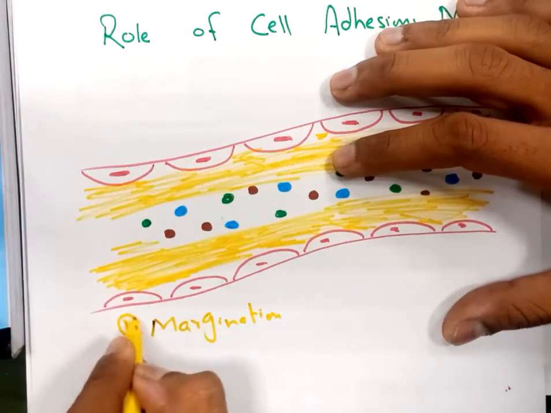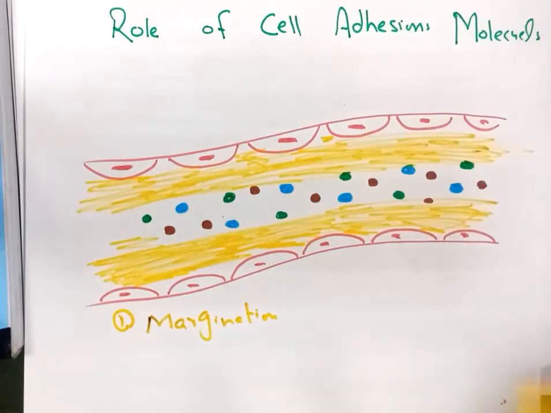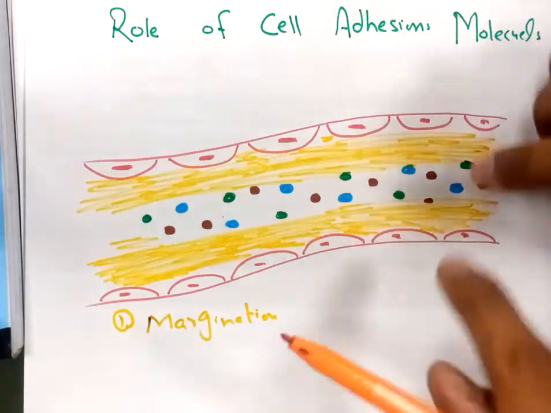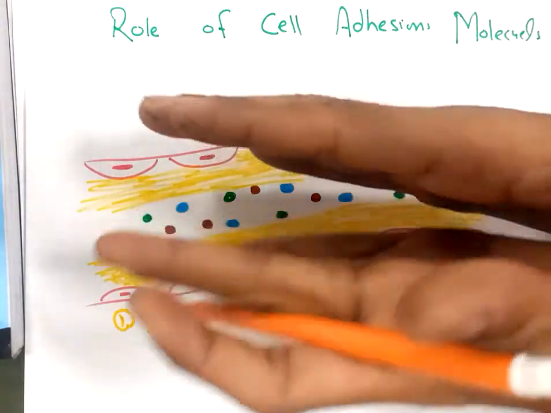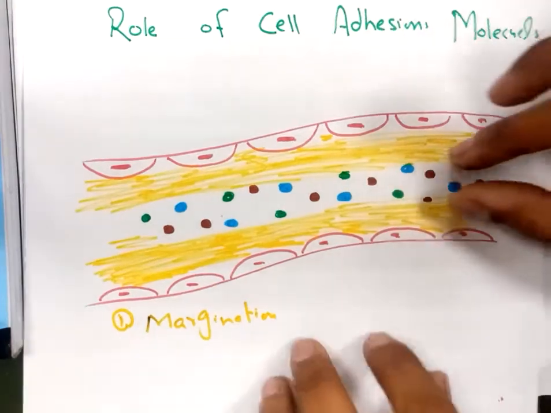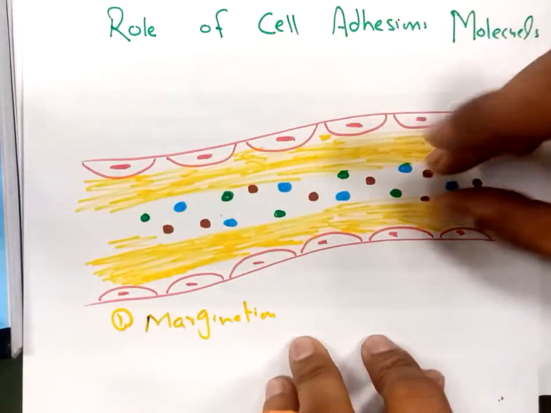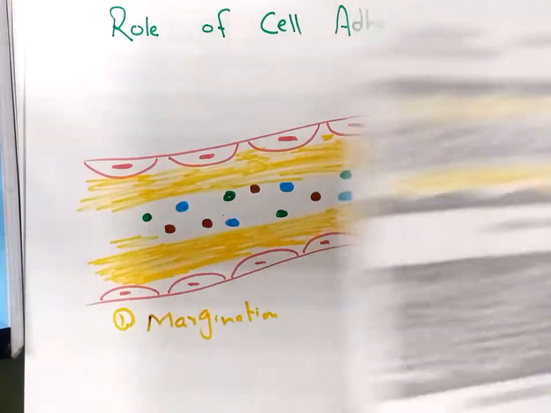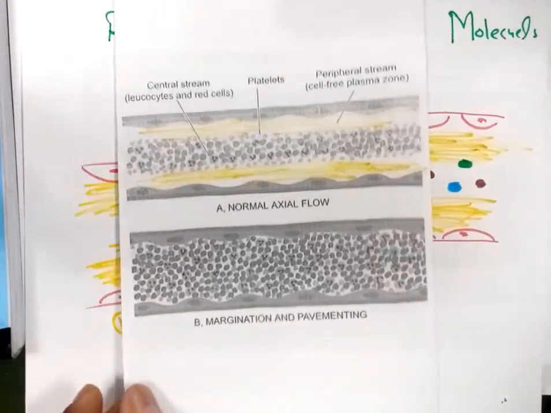Now the first event will be margination. Now how does margination happen? Obviously, we know that there will be vasodilation. In the previous video we talked about that. Because of the vasodilation, the speed of the blood will decrease, and because of that decreased blood flow, which is called stasis, the cells from the center will move to the periphery. This streamline of traveling cells will get widened. So in this way the blood flow will become like this.